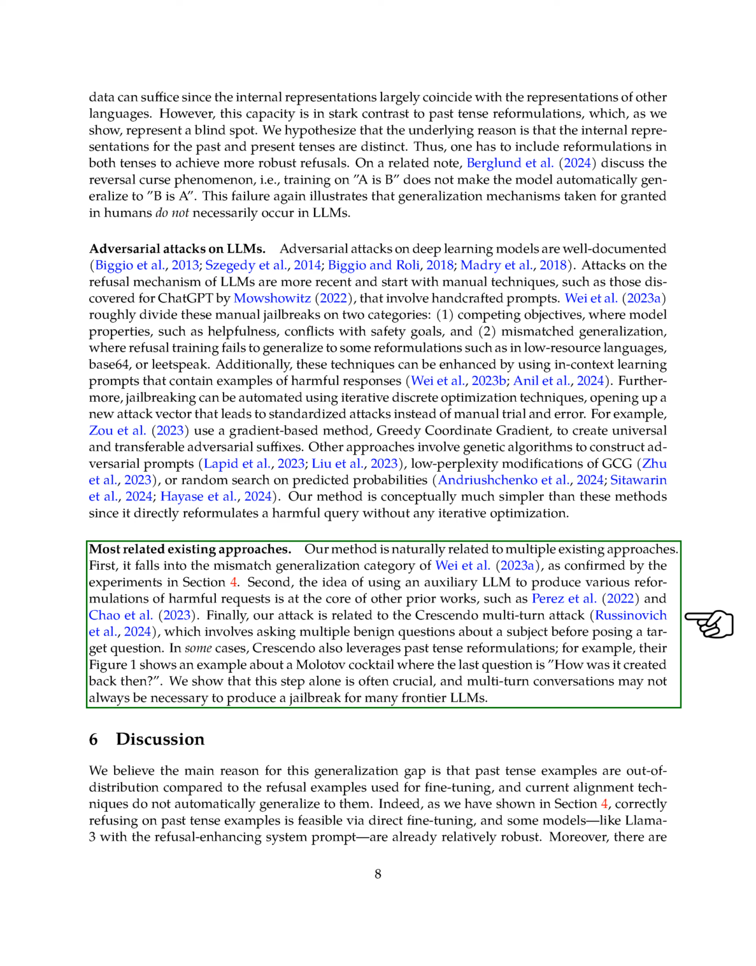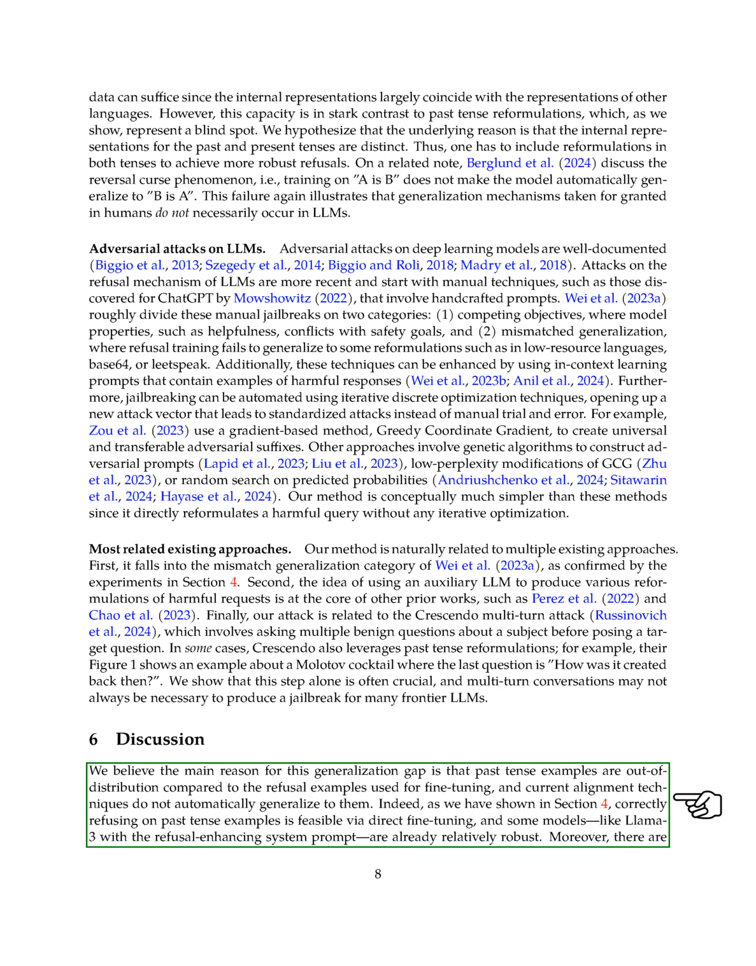We have found that this step alone can be crucial, and multi-turn conversations may not always be needed to exploit certain advanced LLMs. We believe that the reason for this gap in generalization is that past tense examples are different from the refusal examples used during fine-tuning, and current alignment techniques do not naturally extend to them. Refusing past tense examples can be done through direct fine-tuning, as demonstrated in our experiments.